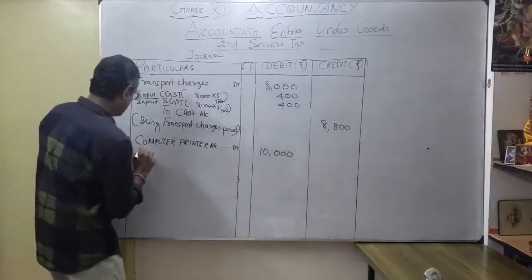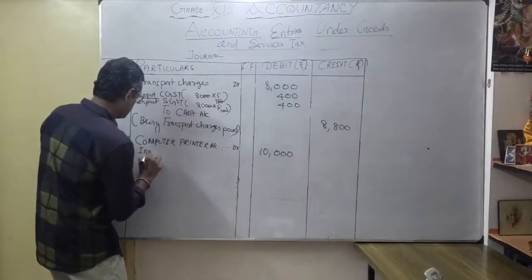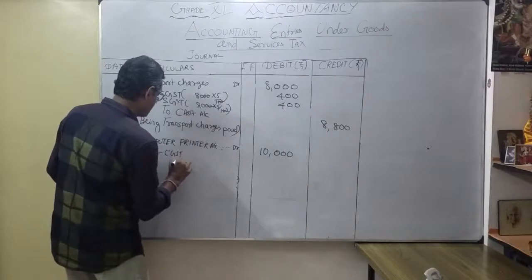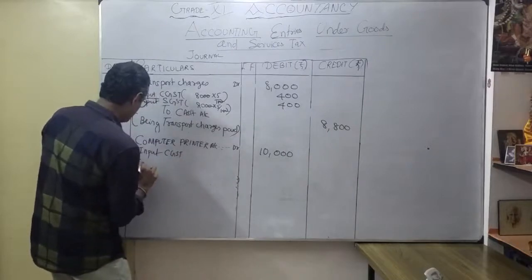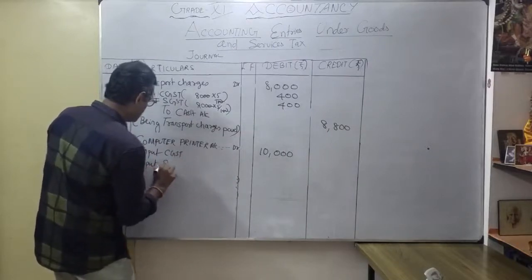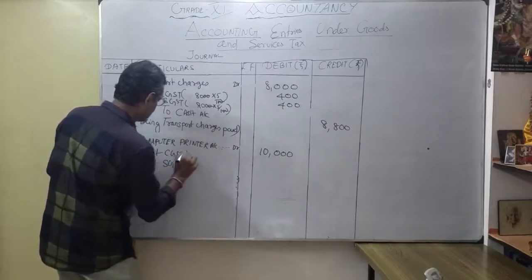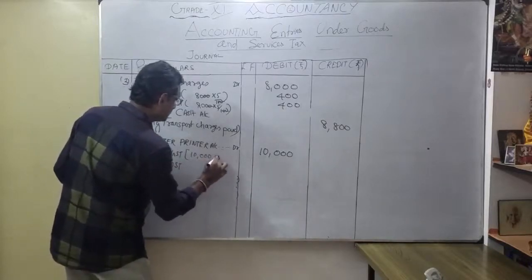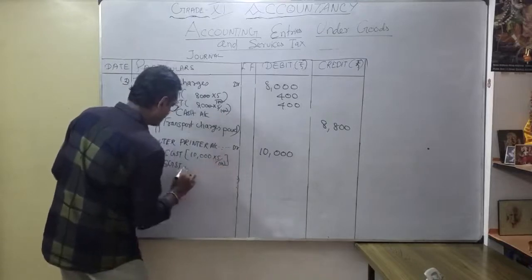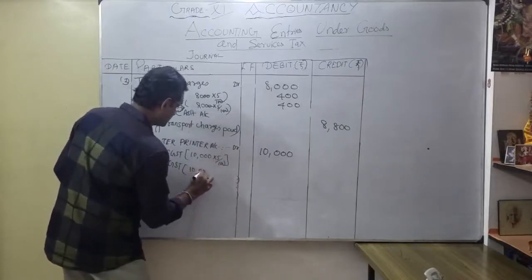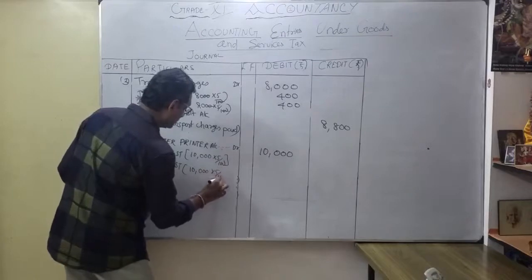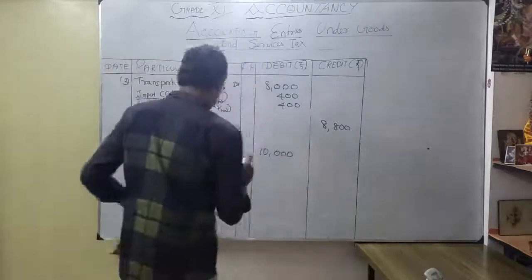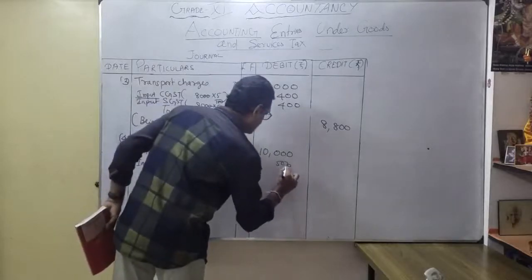So again, what? Input CGST, again input SGST. How much? 10,000 into 5 by 100. Here also 10,000 into 5 by 100. So what is the answer? As a 5%, 500. Okay, 500 and 500.